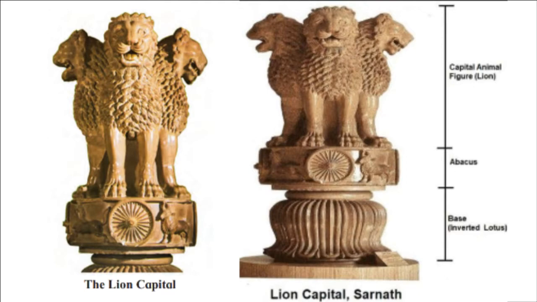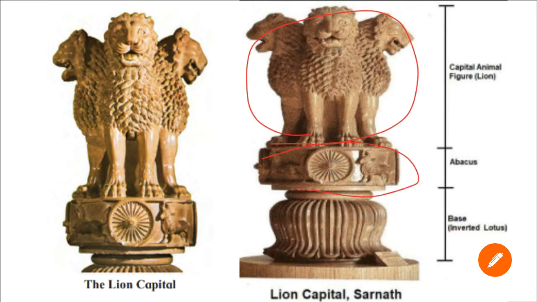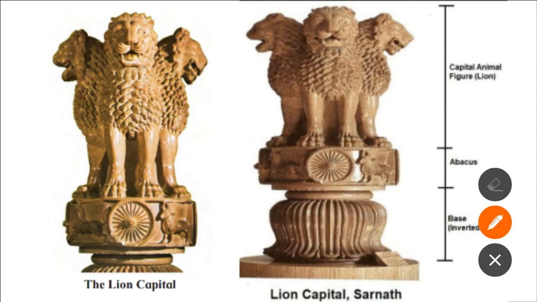The chakra or wheel on the Ashoka pillar at Sarnath has a place of honor on the Indian national flag. In this capital at Sarnath you can see there are 3 parts we can make. This is the capital lion figure. This is the abacus, and this is the base. The base is just like a lotus flower.